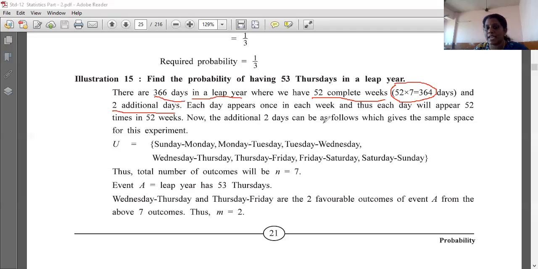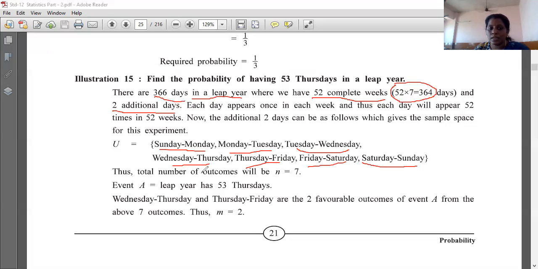Now the additional 2 days can be as follows, which gives the sample space. We don't have to show the calculation of the 364 days. Actually we have to show the calculation of the excess days, the 2 extra days, that is, the sample space. So our sample space is that the 2 days can be Sunday-Monday, Monday-Tuesday, Tuesday-Wednesday, Wednesday-Thursday, Thursday-Friday, Friday-Saturday, and Saturday-Sunday. The 2 days can be from any of these, right?